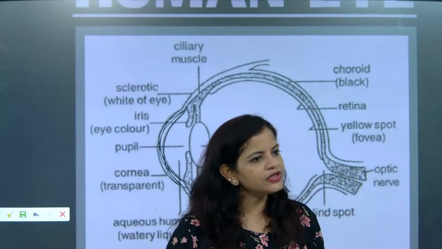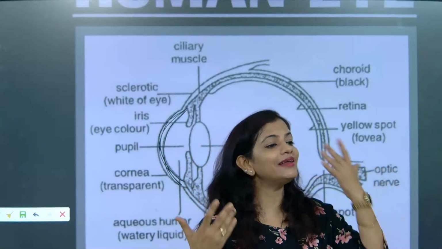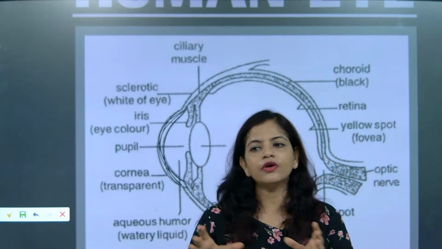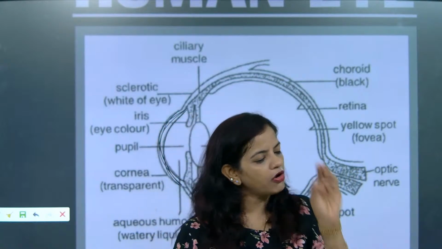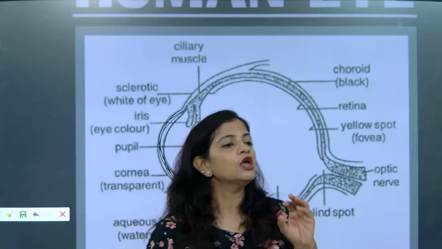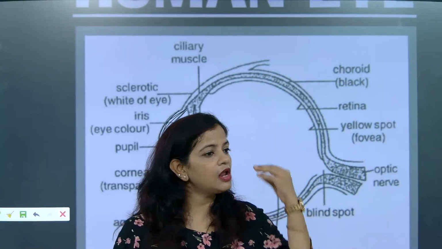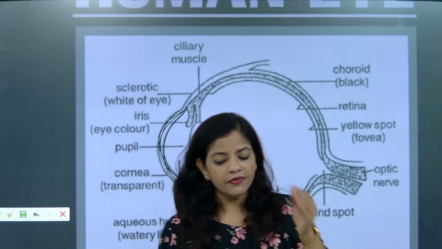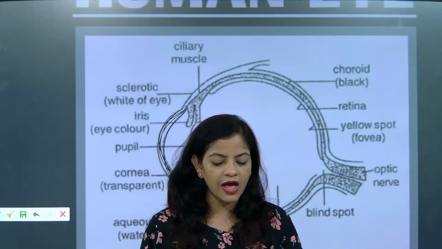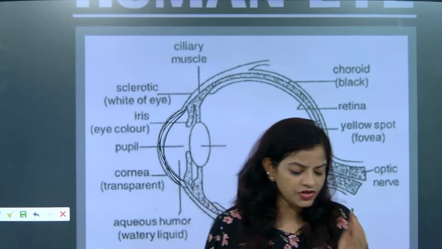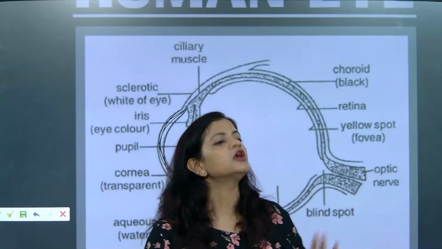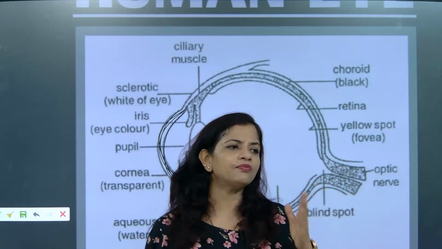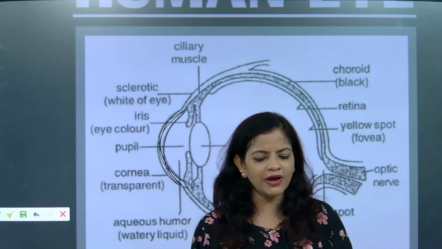Understood? And after scattering, the light is entering our eyes. Now in our eyes, the cornea part will converge the light rays so that more light will not enter. How much sufficient light is there, that much is important. Converge. Absolutely correct, beta. How much sufficient light ray is needed for us to see the object, that much it is trapping. I hope you might have understood.